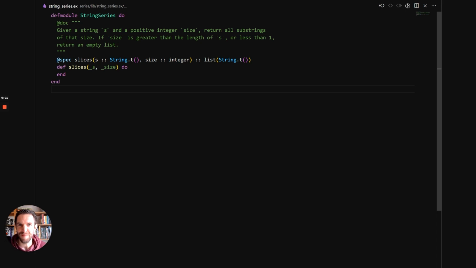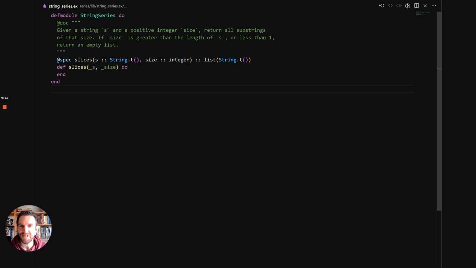I've talked quite a lot about Elixir. I think it's time that we see some actual Elixir code. So what I'll do is I've taken one of the exercises in the Elixir track, the series exercise, and we'll be solving this exercise step by step and showing you some features of Elixir along the way.